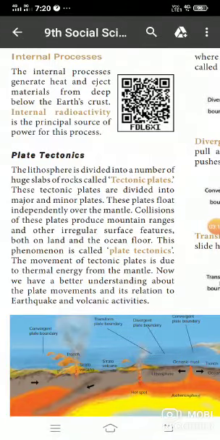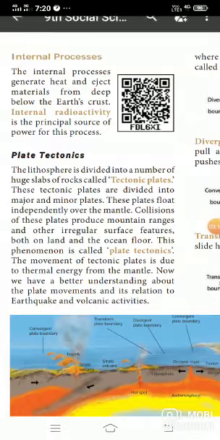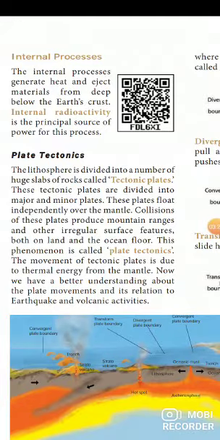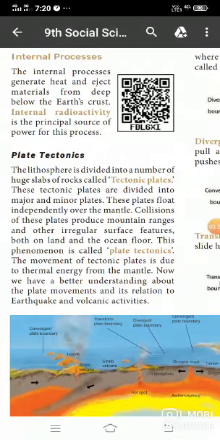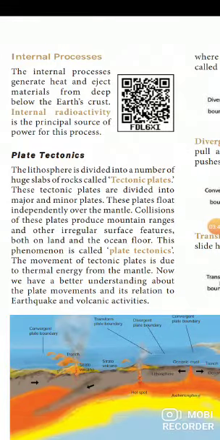Crust means the outer layer of the earth.